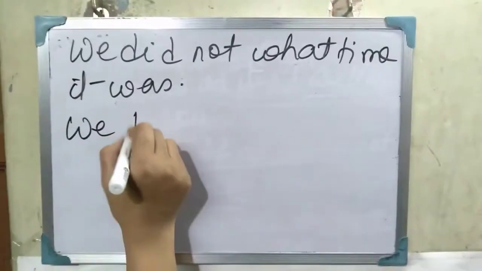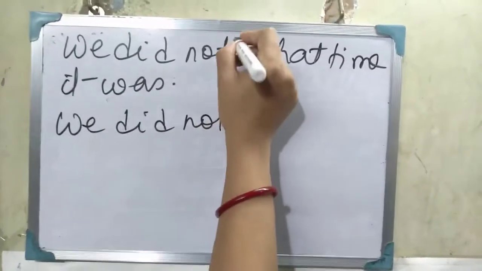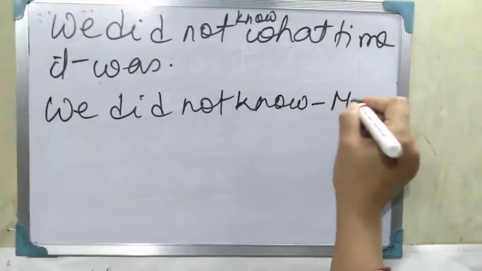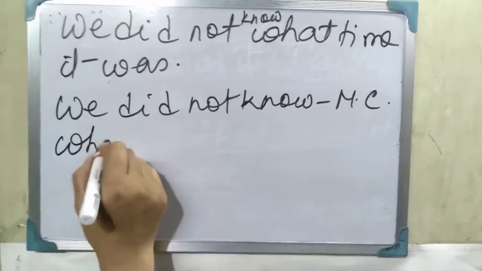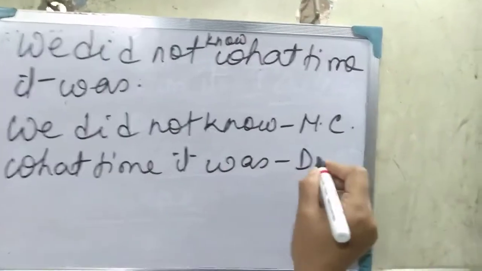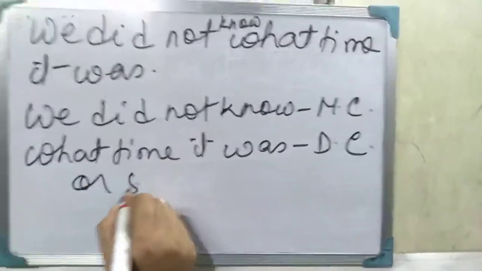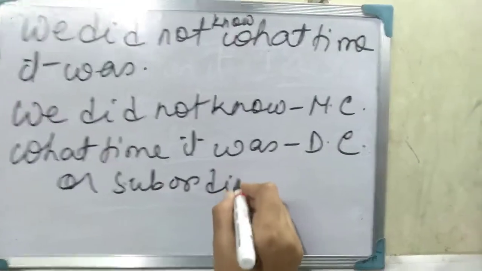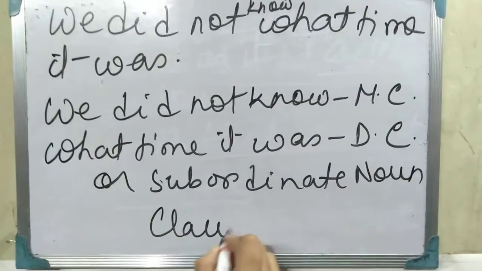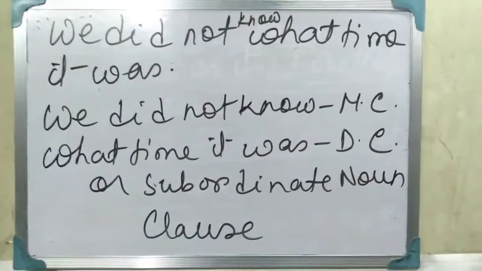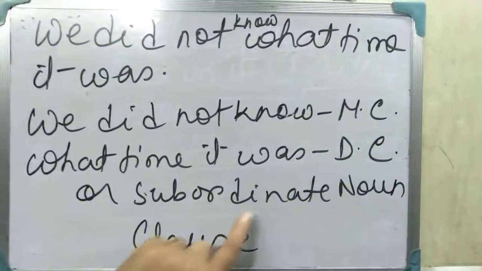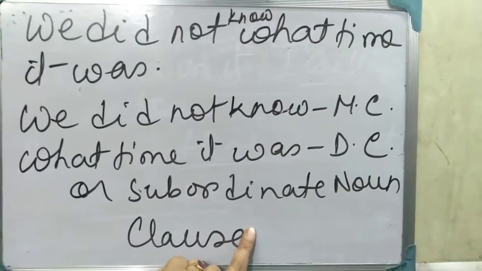So here, we did not know is the main clause, and what time it was is the dependent clause or subordinate noun clause. Okay, so here, we did not know is the main clause, and what time it was has become the subordinate noun clause.